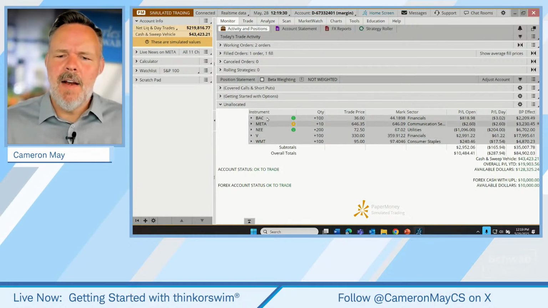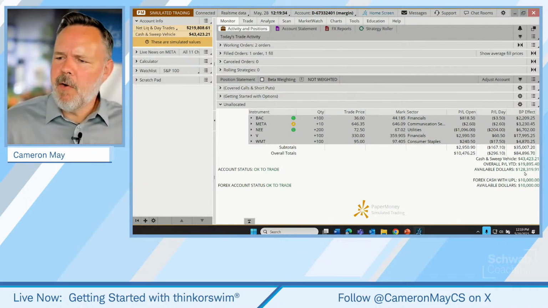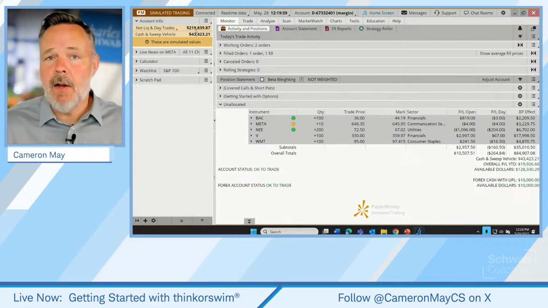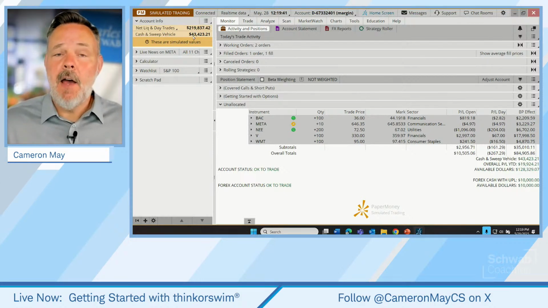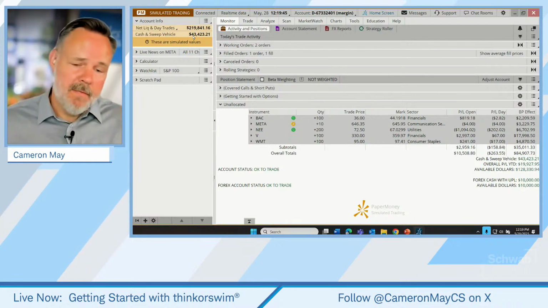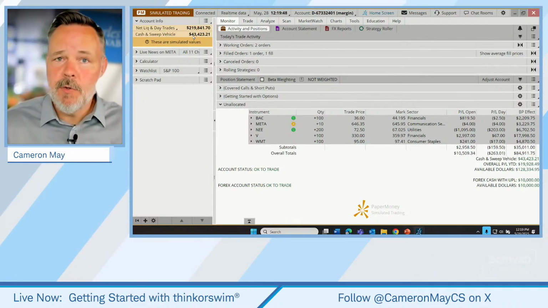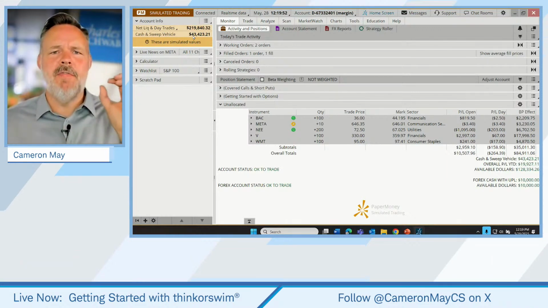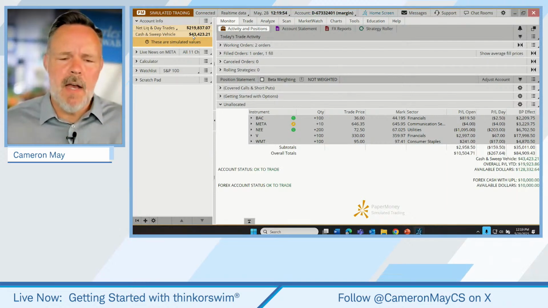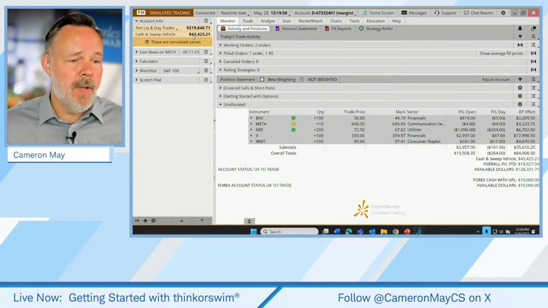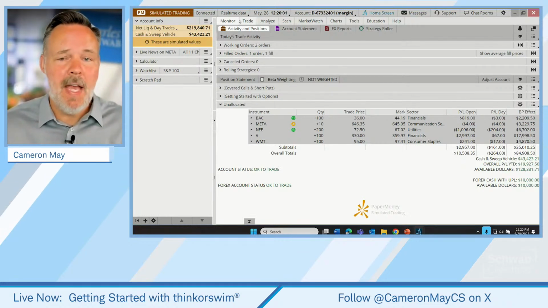All right, so those are our existing or our current positions. And we can see how those are performing right down here. We can see how those are adding up to a total value right up here. But how do we now place a new trade? I get that question all the time from new users of Thinkorswim. So Cameron, just show me the basics. Show me how to find a stock chart so I can look at the stock and I can formulate a plan for a trade, and then show me how to place that trade. So let's make sure that we can do that.